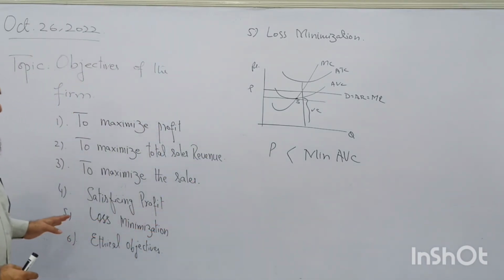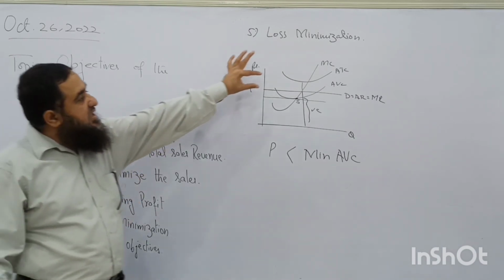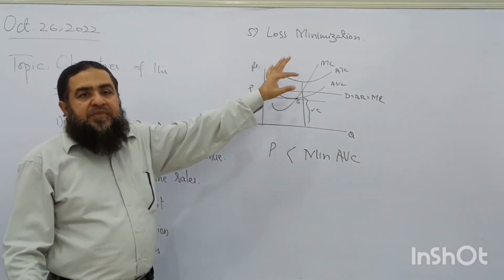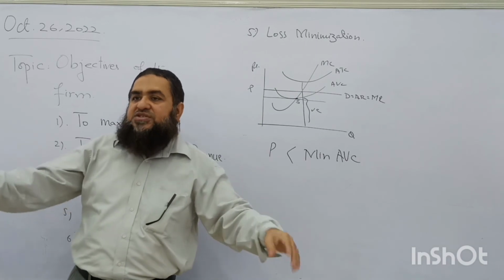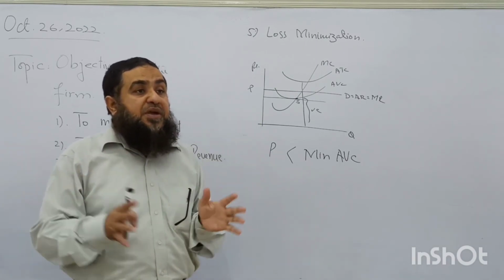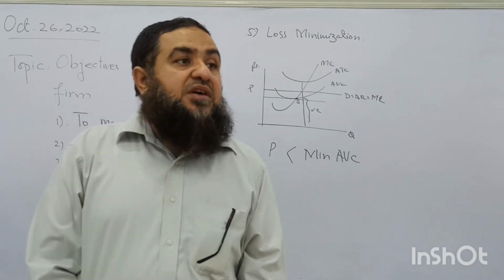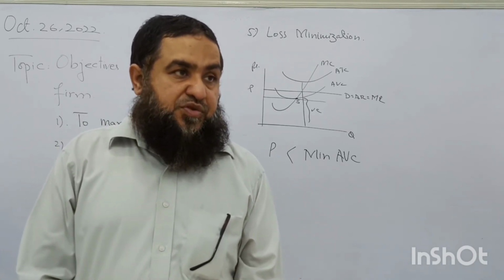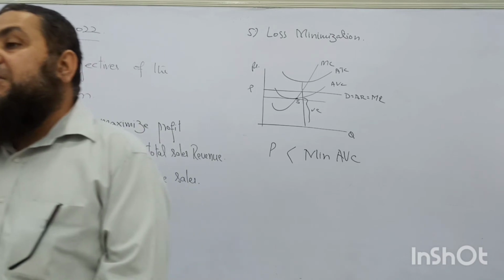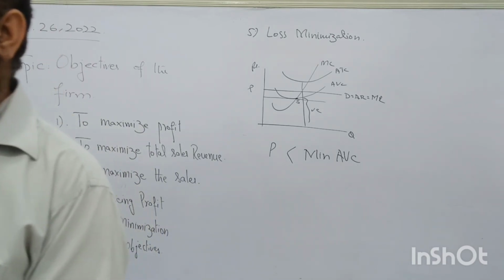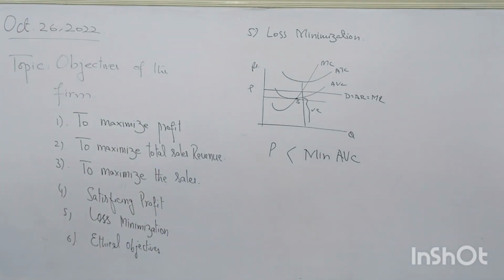So what is loss minimization? When loss is equal to fixed cost, it will try to finish all of its stock, so that its loss does not go to the area where it will not be able to cover the variable cost of production. The firm is trying to minimize its loss as much as possible.